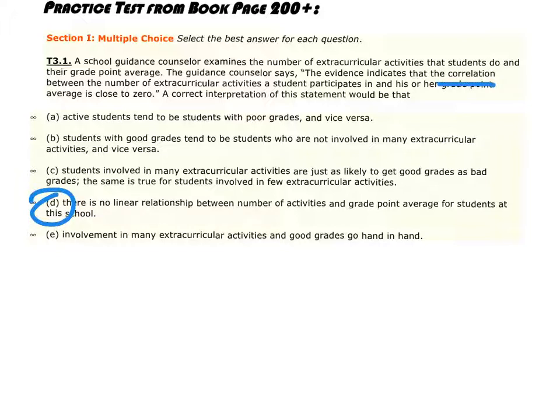And when we look at this answer, there is no relationship between the number of activities and the grade point average for students at the school. A 0 correlation is very poor, and it means there is no correlation. Remember, the correlation number can go between -1 and 1. The sign on it tells you the direction of the data. The number talks about the magnitude, or how strong it is.